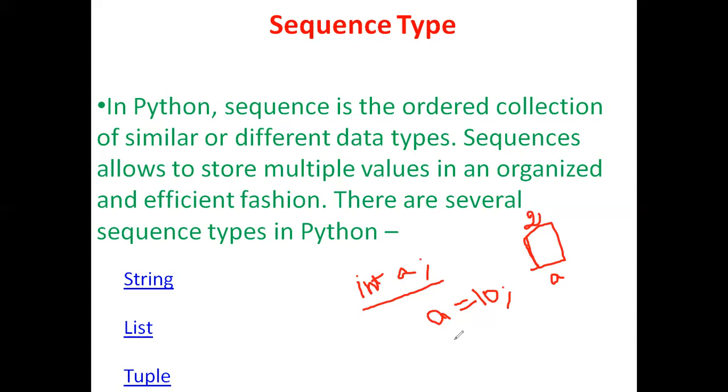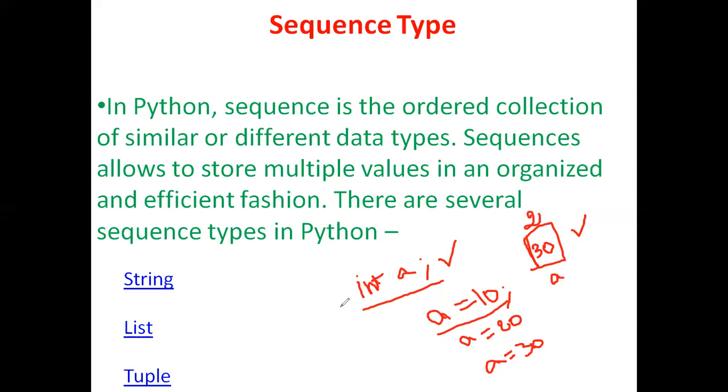If I add one more statement, A equal to 20, and then one more statement, A equal to 30, then after executing the first line, the memory creation will be done. After executing the second line, 10 will be stored inside the memory location. After executing the third line, the 10 will be erased and 20 will be stored in the same location. After executing the next line, 20 will be erased and 30 will be stored in the same location.